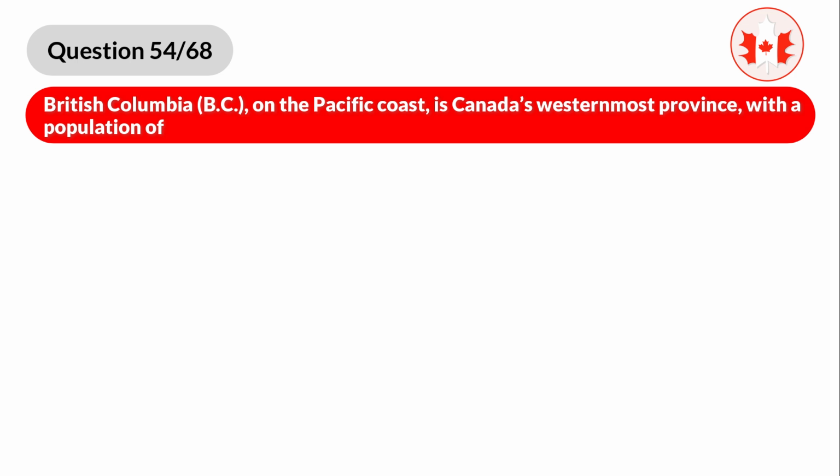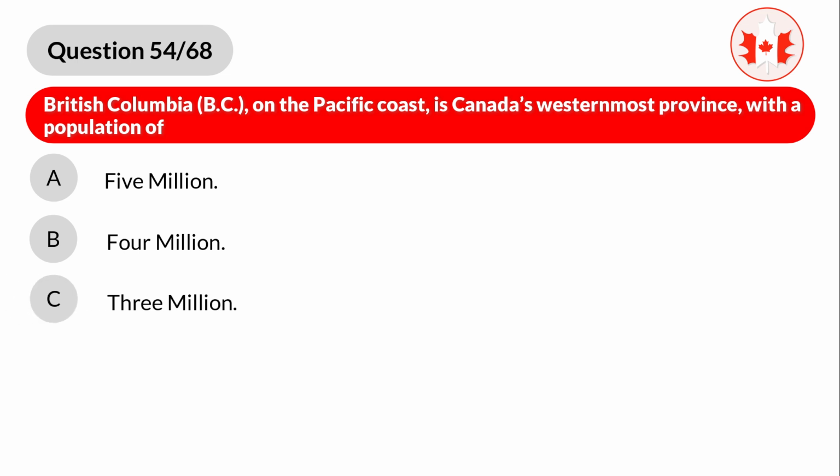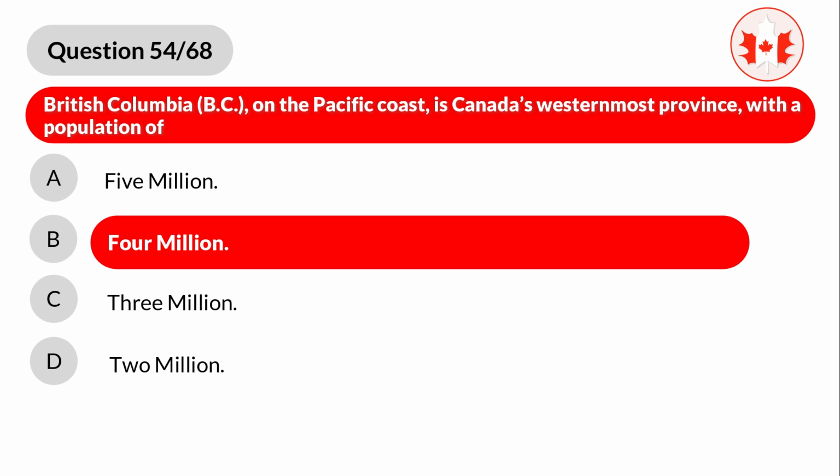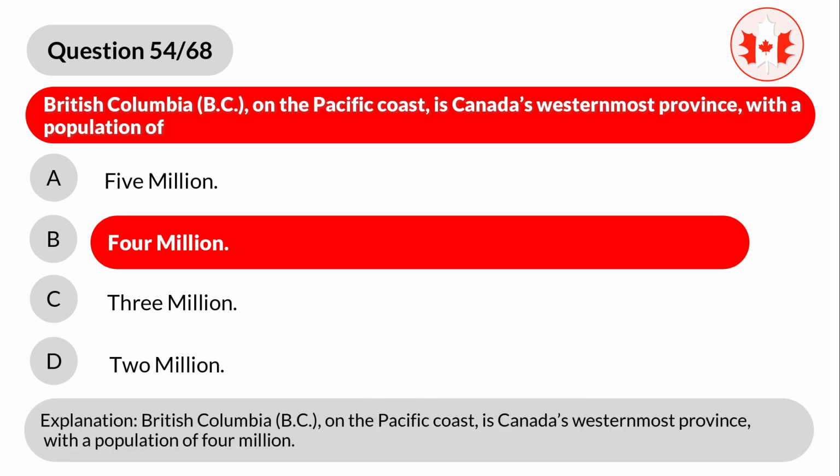Question 54. British Columbia, BC, on the Pacific coast, is Canada's westernmost province, with a population of A. 5 million, B. 4 million, C. 3 million, D. 2 million. Correct answer is B. 4 million. Explanation. British Columbia, BC, on the Pacific coast, is Canada's westernmost province, with a population of 4 million.